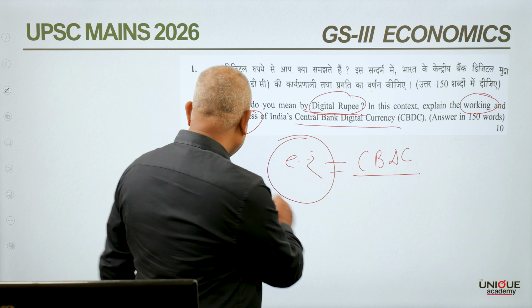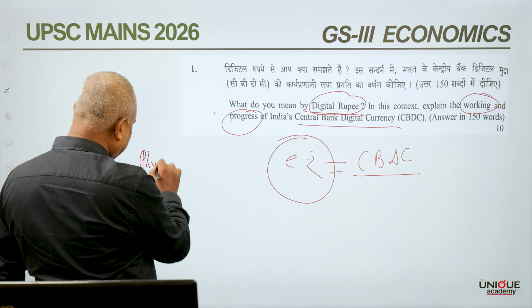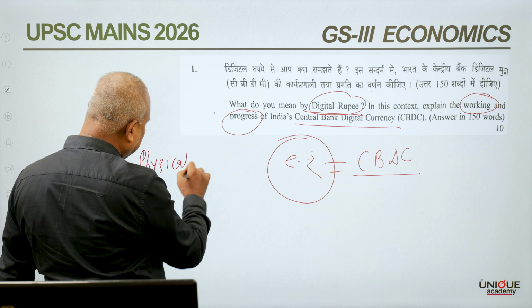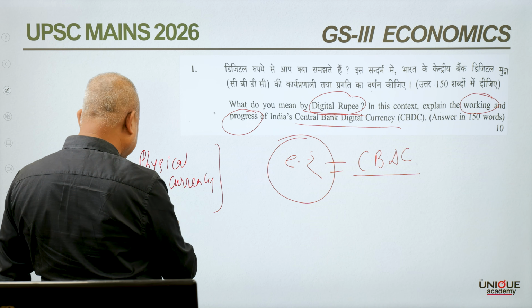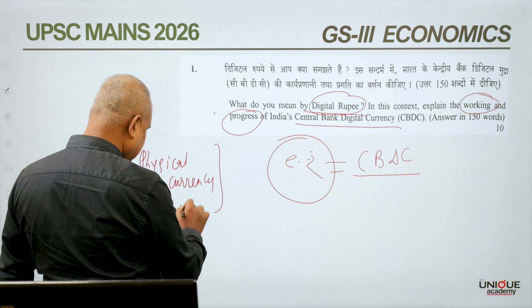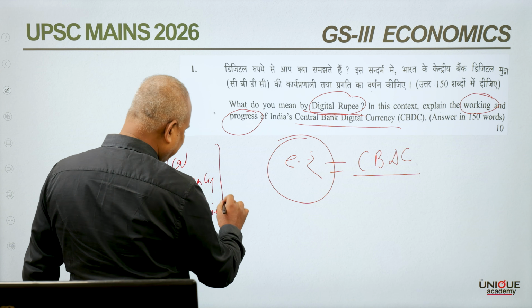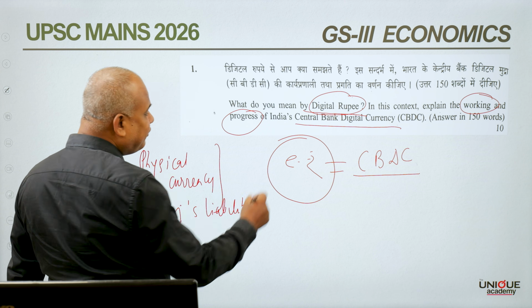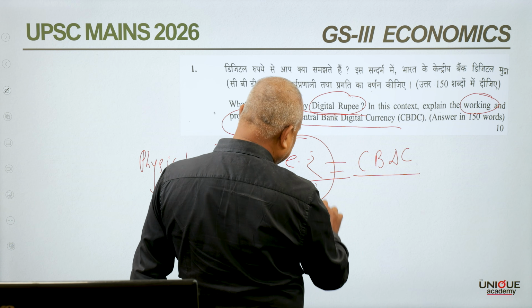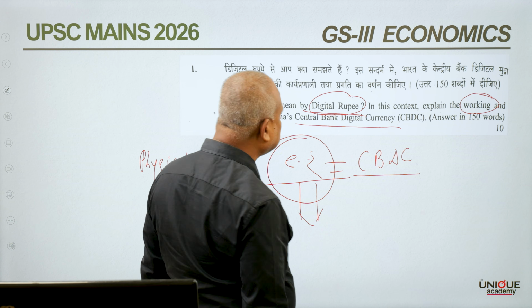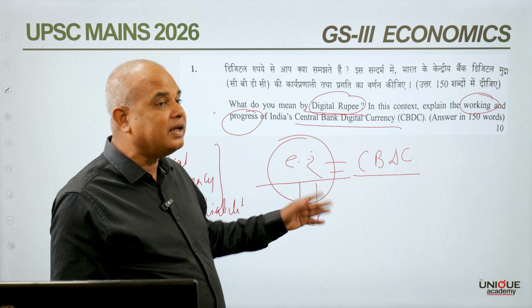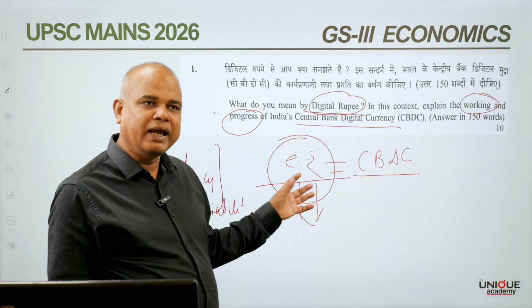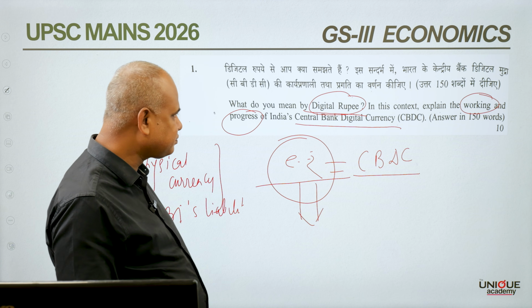In the case of physical currency, we know that whenever RBI issues any physical currency, that becomes a liability of RBI. In a similar way, whenever this digital currency or digital rupee is introduced by RBI, it will again become a liability of RBI.